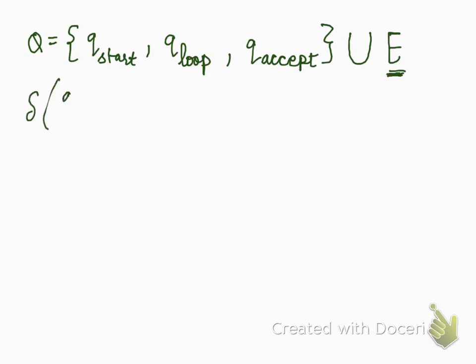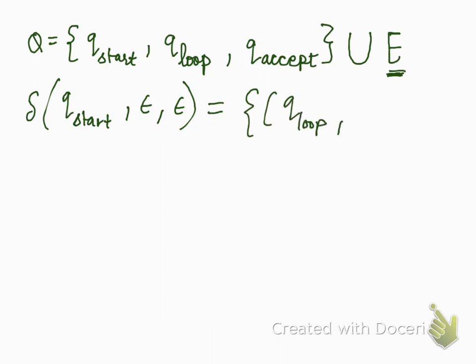Then I can write your delta of Q start. Here, without seeing anything, we can just come to your second state, which is Q loop, while pushing S dollar in your stack.